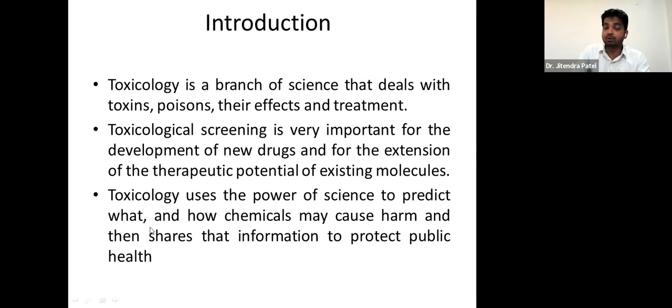These two are very important. What and how chemicals may cause harmful or unwanted effects, and then it shares that information to protect public health. So many chemicals are already known for their toxicity. Whenever they are used, they may be toxic.